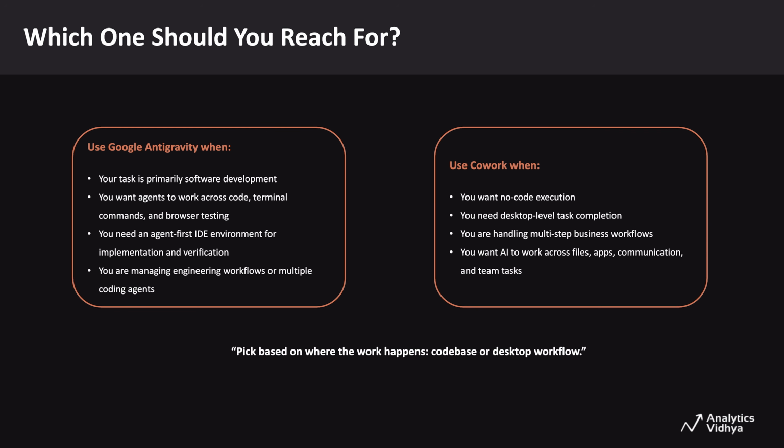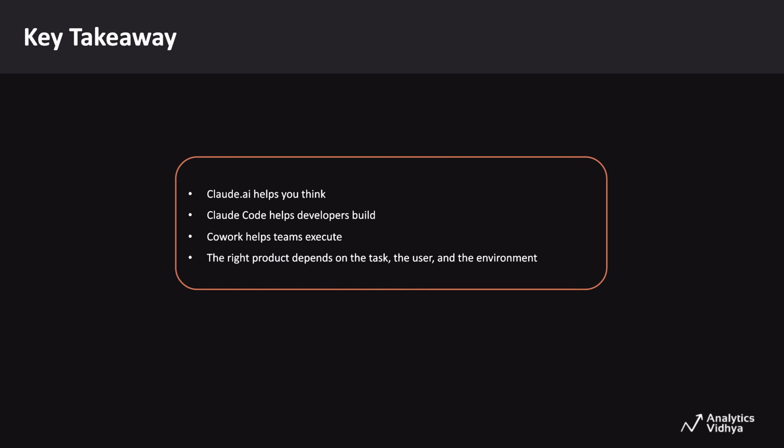If the work is mainly software development and requires code, commands, browser access, and verification, Anti-Gravity is the better fit. Co-work is better suited for business and operational workflows. It can work with local files and folders on your desktop, and it can also connect to tools like Gmail, Slack, and other platforms through connectors. So in simple terms, Anti-Gravity is stronger for agentic development workflows, while Co-work is stronger for no-code execution across desktop and cross-tool business workflows.